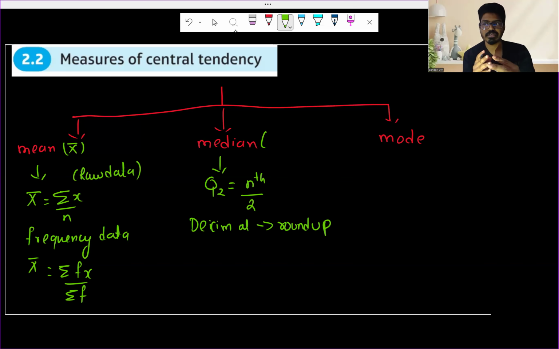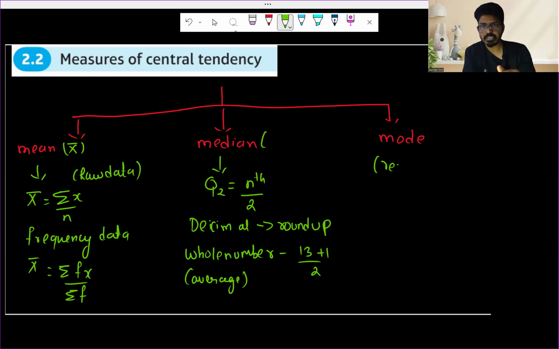If you get, let's say, 5.65, we'll round it off to 6. And if it is a whole number, let's say 13, you have to add 1 and divide by 2, so basically we will take an average. If it is a whole number, we add 1 and divide by 2. We will see it in the numerical. The mode is going to be the most repeated value.